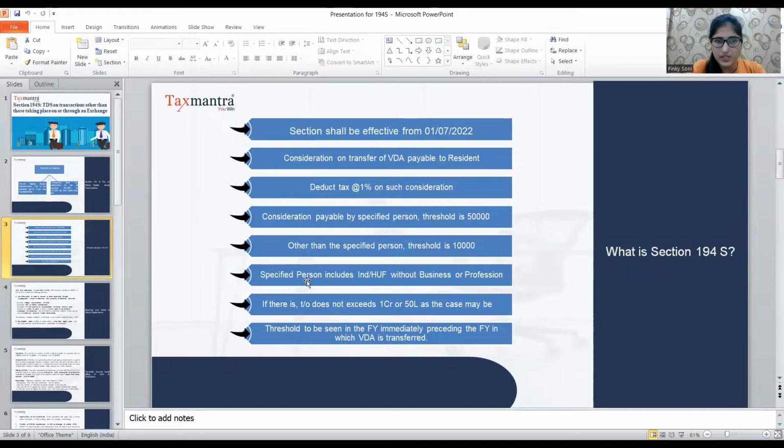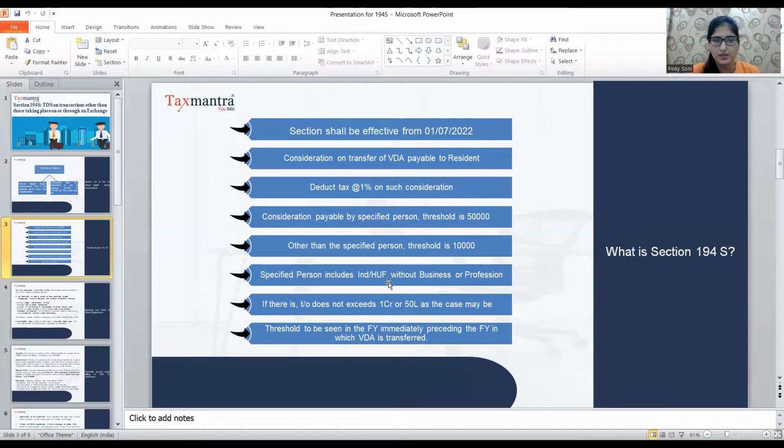Now, the section shall be effective from 1st of July. On consideration on transfer of VDA payable to a resident, deduct tax at 1% on such consideration. For consideration payable by a specified person the threshold is 50,000, and for a non-specified person the threshold is 10,000. So specified person, the thing which I was talking about: the threshold limit is different for specified and non-specified individuals.